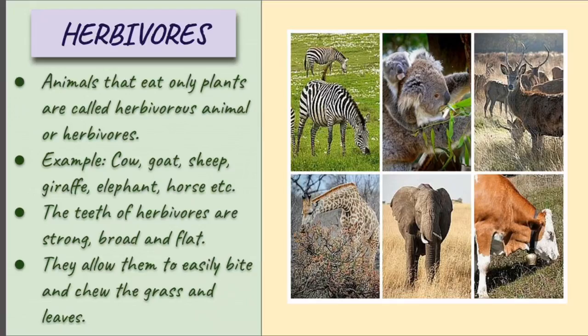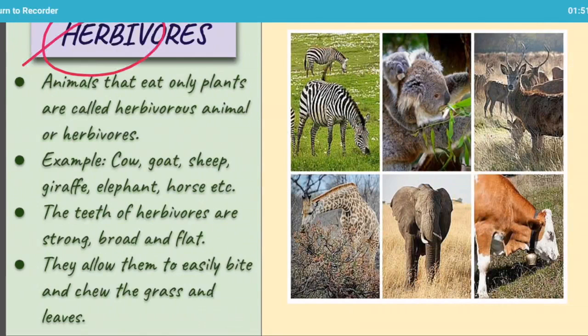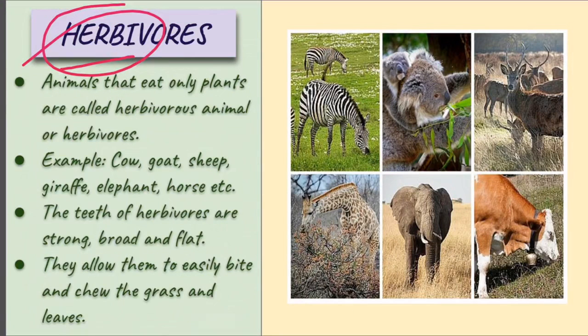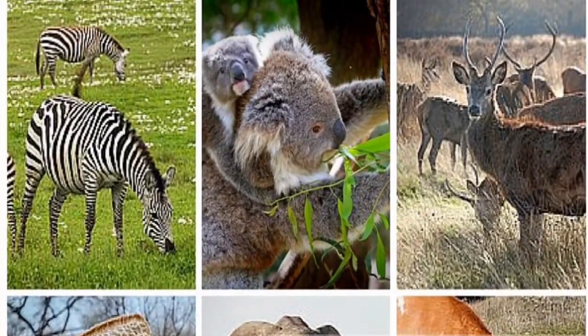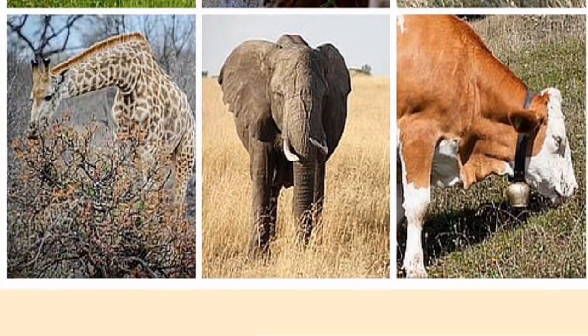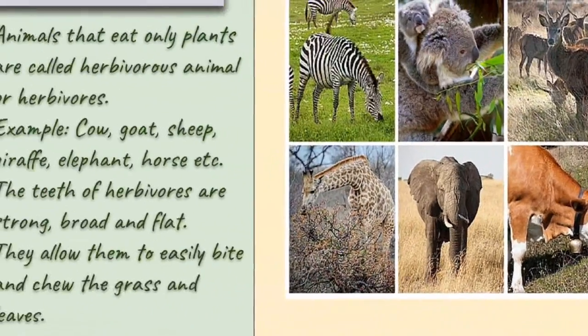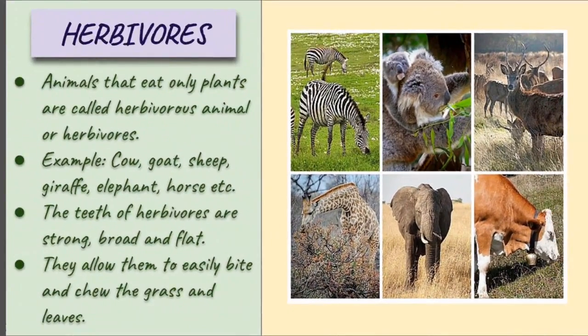Now first we have herbivores. As the name suggests, what is herb? Herb is related to plants. You all know that we have herbs, shrubs and all. You can see in the picture as well that there are a few animals which are busy eating what? Grass. So these are eating grass or plants here.